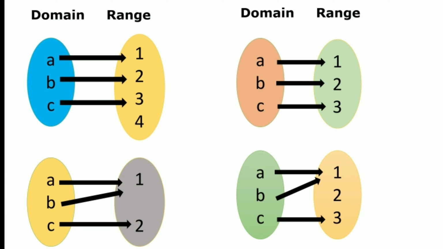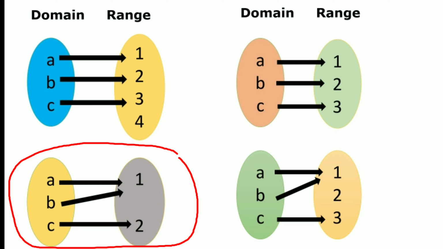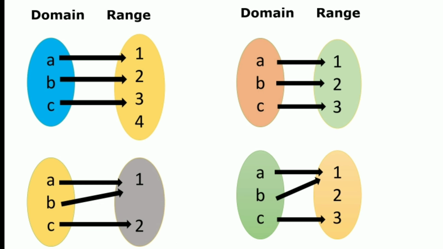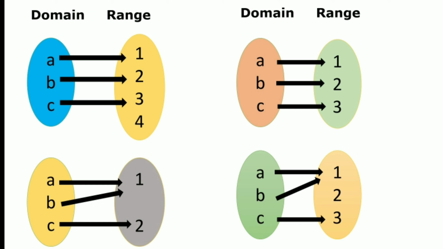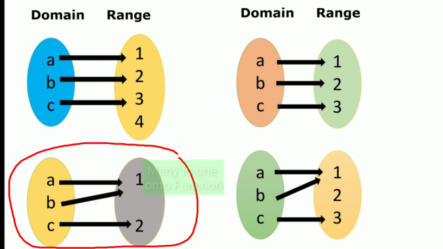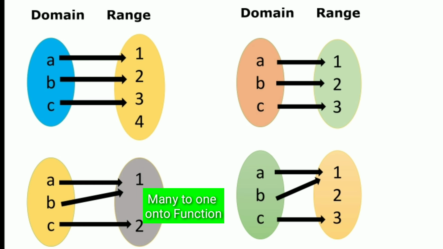At the same time, it is a mapping such that each element of the range is an image of at least one element of the domain. So in that sense, it is an onto function. So the third example is a many-to-one onto function.